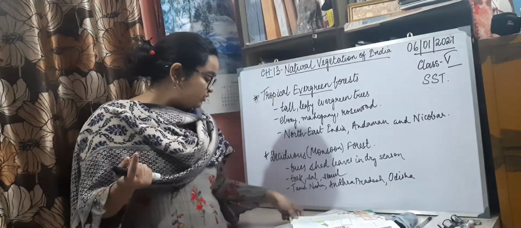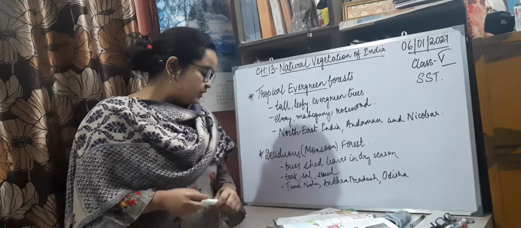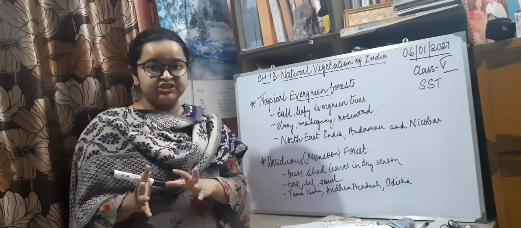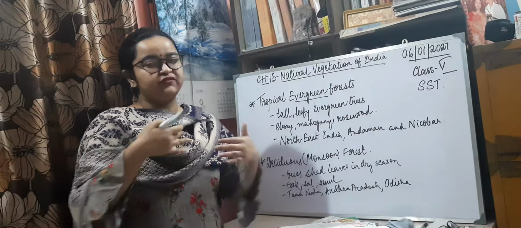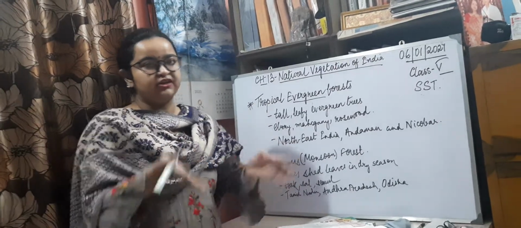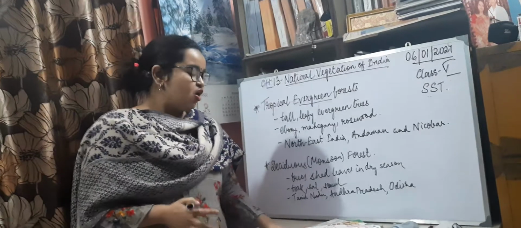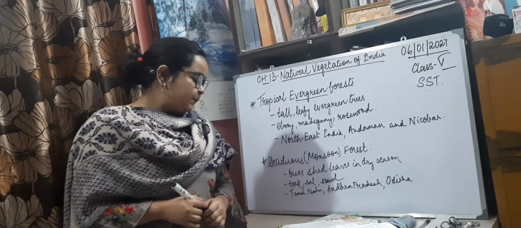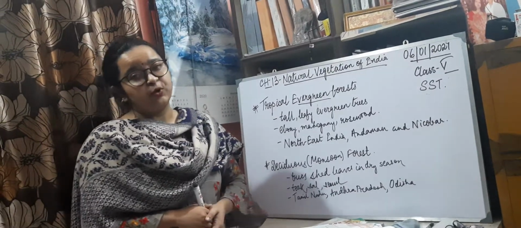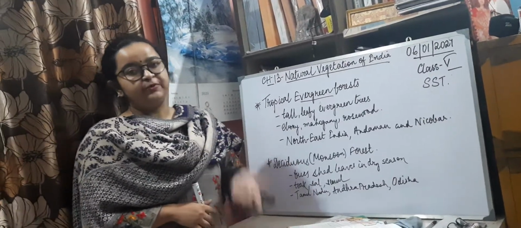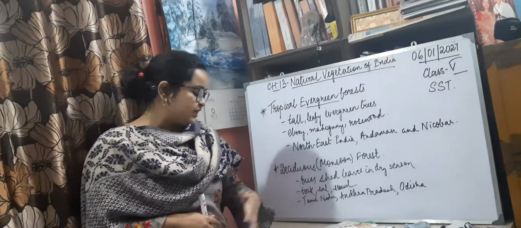One more thing that we have not discussed in this chapter is the natural vegetation. This is the geography part. Your SST will be divided into history and geography when you grow up. This is the geography part of the SST, where we are dealing with natural vegetation, and your map pointing will also help you in your future and in the next classes, next standards.